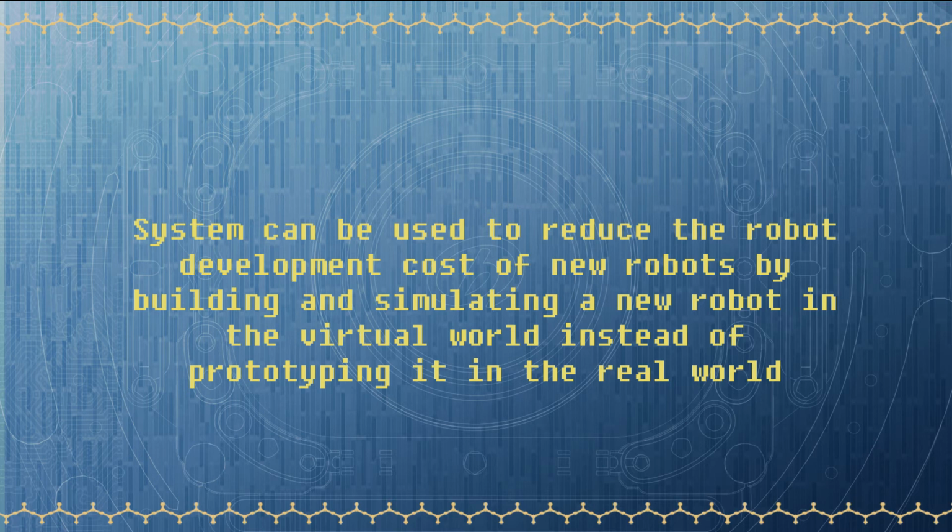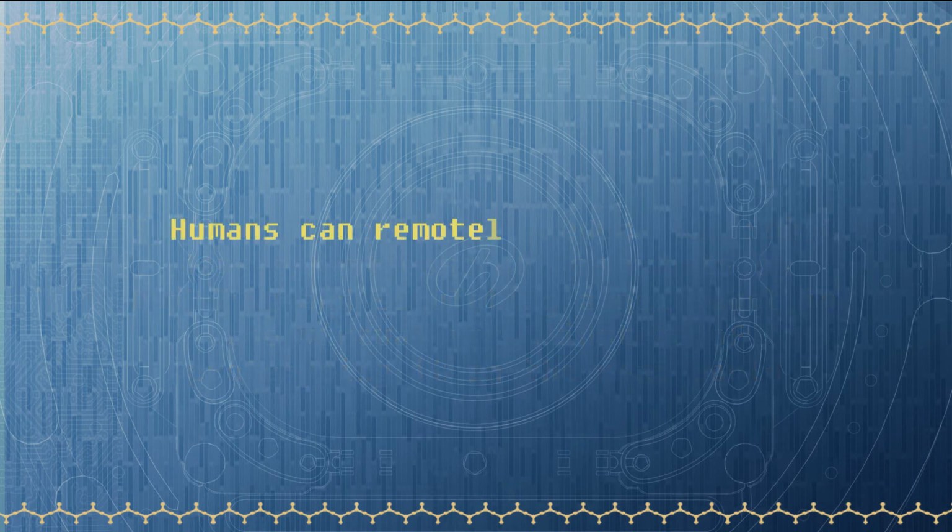After the virtual training is completed, the AI models can be transferred onto the real robots, so the robots can use the newly acquired skills in the real world. The system can also be used to reduce the development cost of new robots by building and simulating a new robot in a virtual world instead of prototyping in the real world.